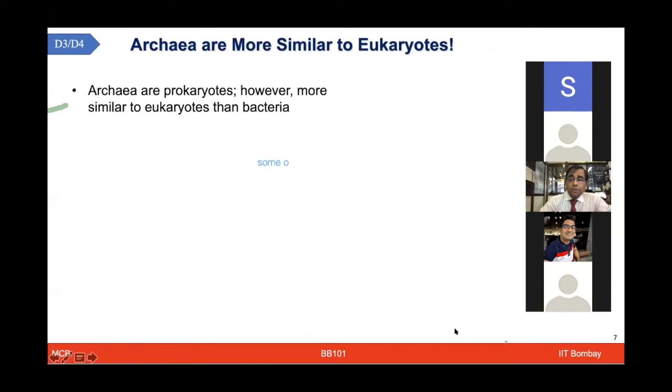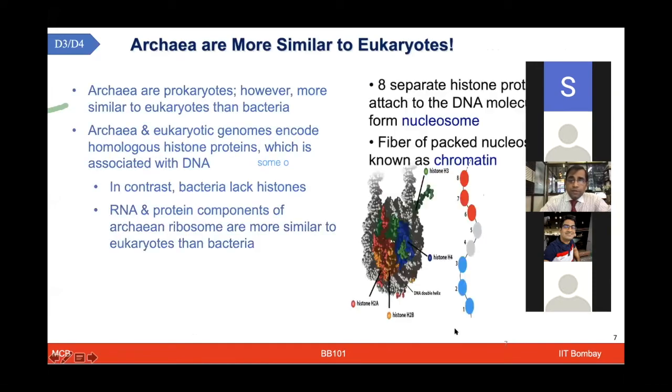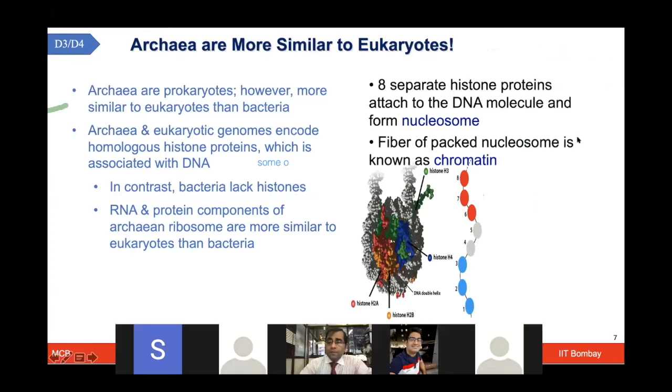But coming to your question again directly, which I have already talked about in the class: archaea and how similar they are with the eukaryotes. Before I take this question, let me first describe a new concept here. In eukaryotes, you have histone proteins, and these are the 8 histone proteins which are attached to the DNA molecules. And then they form a complex known as the nucleosome. So these histone proteins are quite unique in the eukaryotes. They are absent in the prokaryotes.